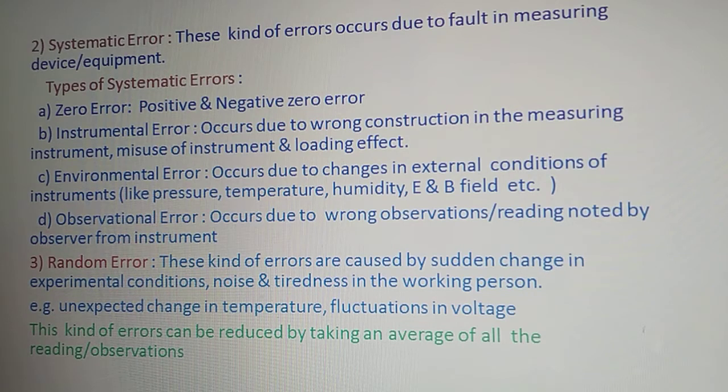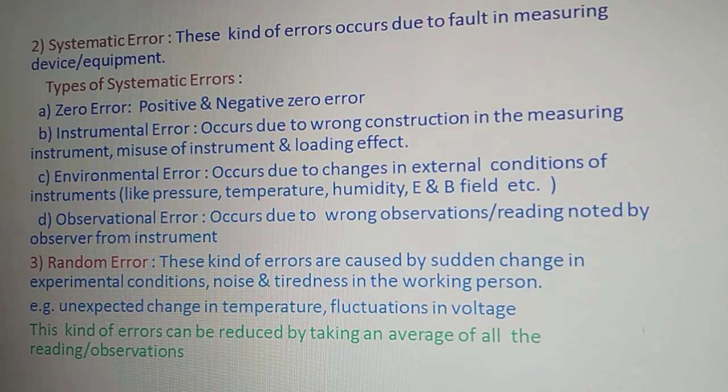And the second type of systematic error is instrumental error. This instrumental error occurs due to a wrong construction in the measuring instrument itself, and the misuse of instrument and loading effect. Because of this, instrumental error occurs.